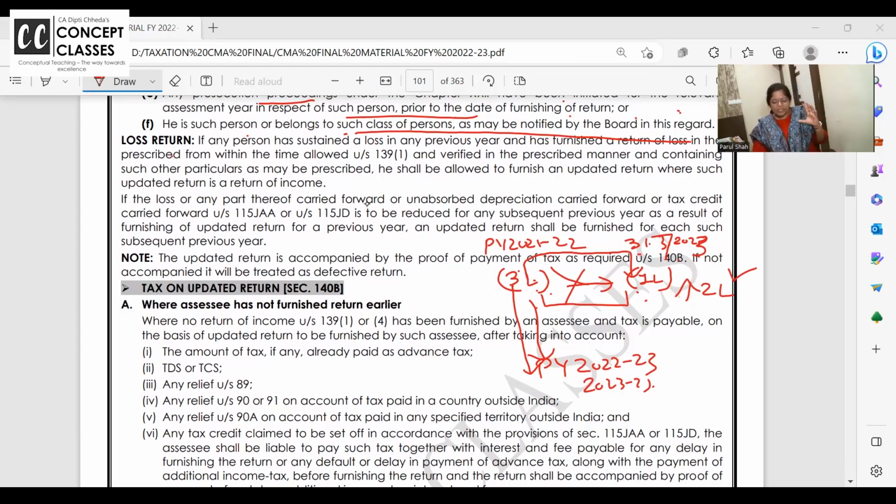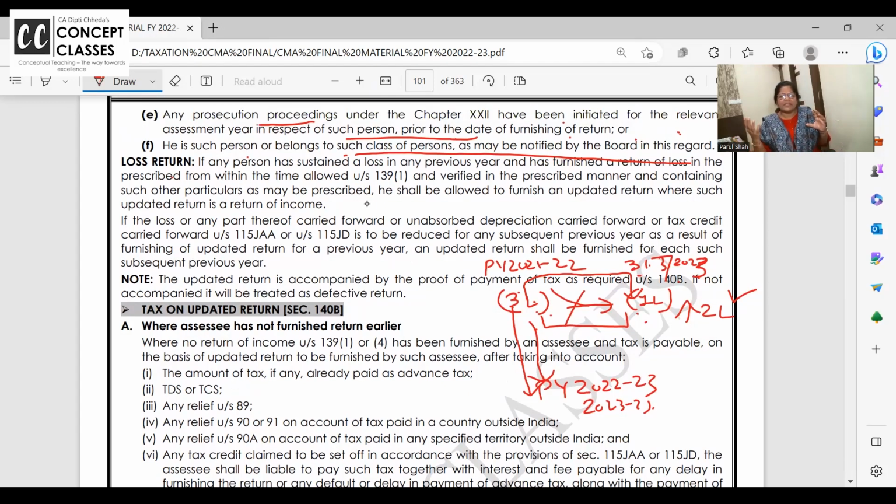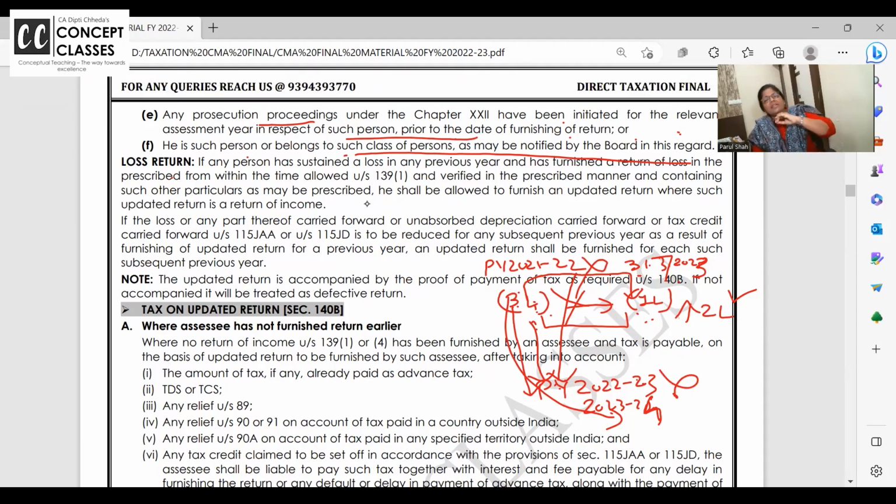Listen, for a loss return, can I file an updated return? Answer is yes, but provided you are reducing the loss. Now there was a loss of 3 lakh business loss in financial year 21-22. I am revising it in 23-24. Updated return I am filing, and I am trying to reduce the loss. But in the very next year 22-23 only I have set off the loss. So if I say this loss is not there, then the set off of this loss is also not there. So in between years also you need to file an updated return invariably.